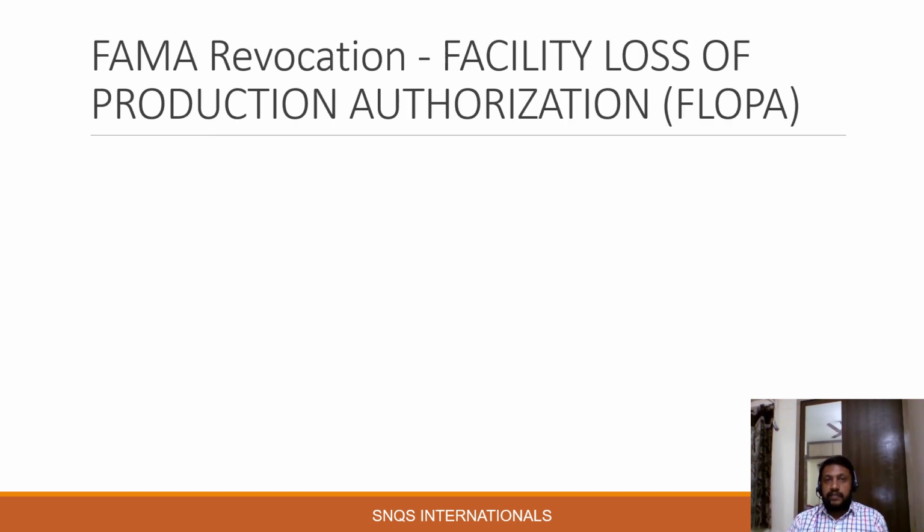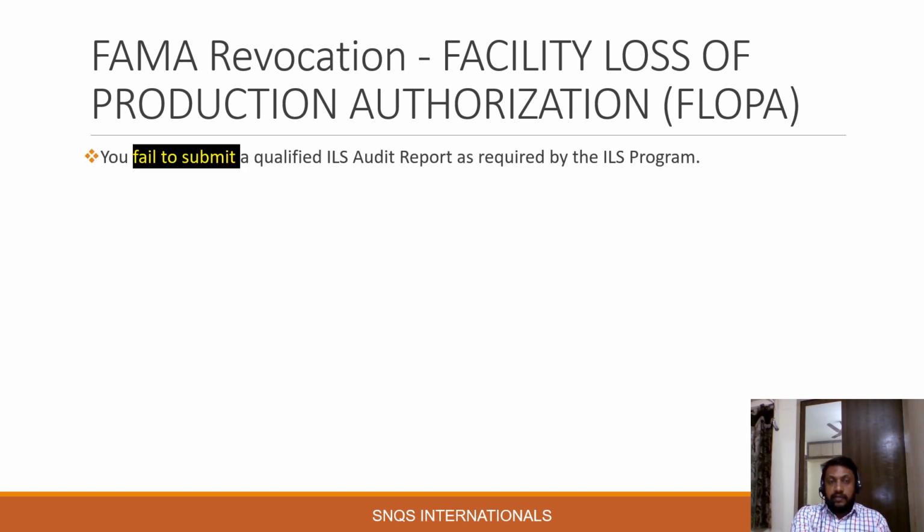Farmer revocation. As the name indicates, the facility's farmer would be terminated because of some reason, and once the farmer has been revoked, the FLOP, that is facility loss of production authorization notification, is sent to the vendor, and the vendor should communicate this to the facility. And once the notification is received by the facility, immediately from that instance, the Disney branded product should not be produced in that facility.